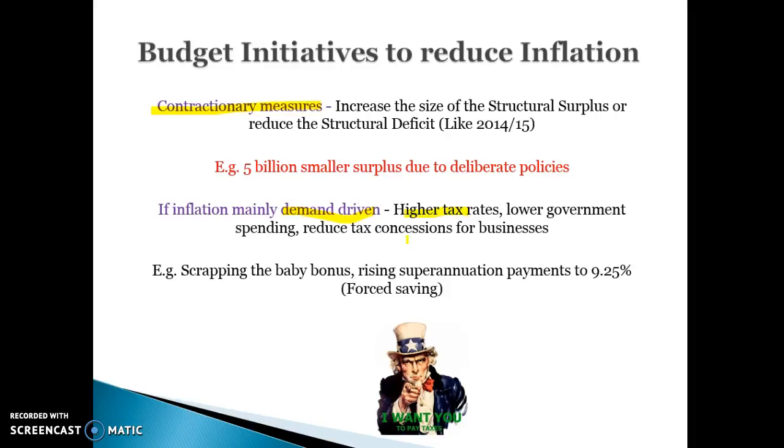Examples of recent things that have helped to reduce inflation: scrapping the baby bonus, so mothers have less money, and rising superannuation payments. Making people pay a higher percentage of their income in superannuation means they have less available for general spending and can help to reduce inflation. So making people pay more superannuation is a way to reduce inflationary pressures in the short term.